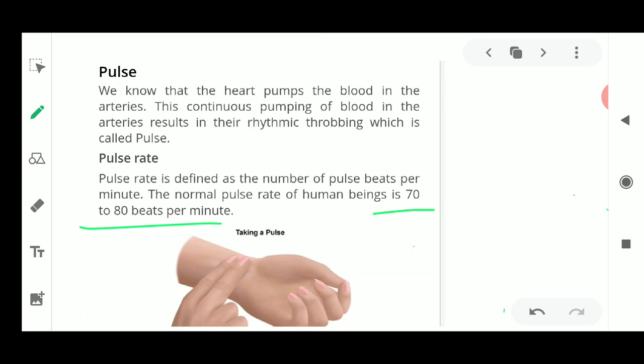You can find out and read it. You should not go out and take the help of other classmates who are living in your locality. Just take your family members, measure the pulse rate of your family members, and write it down in a tabular form. You can easily measure it by looking at the watch and keeping a count. So I have told you how you are going to do this activity.